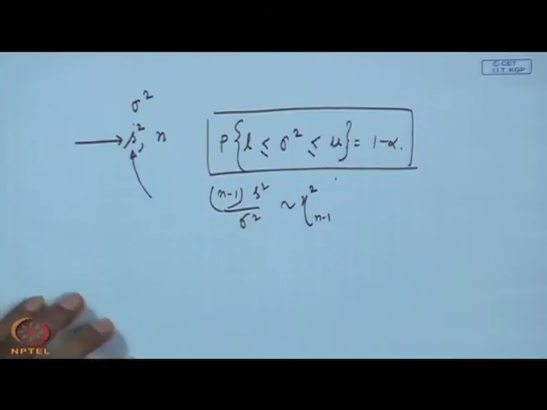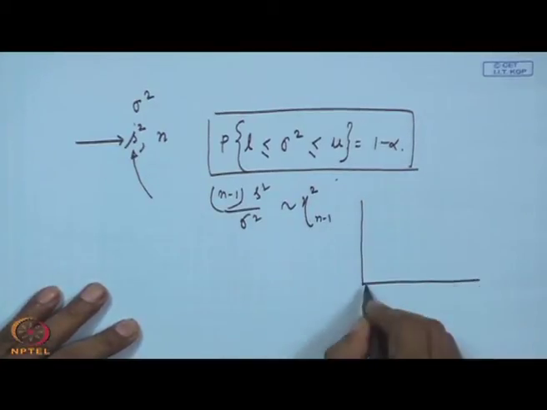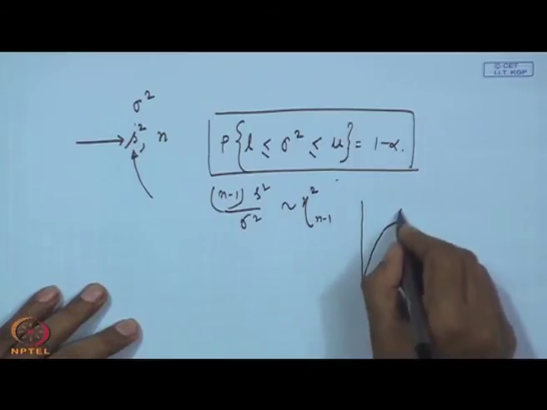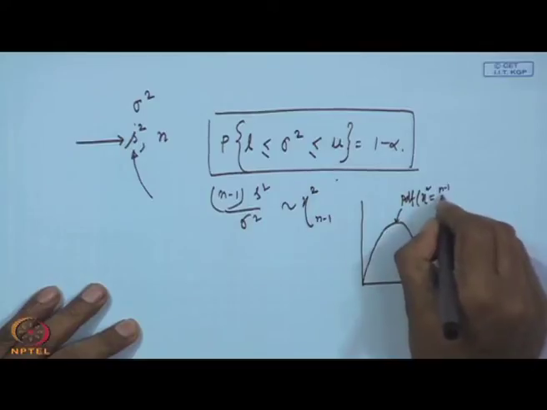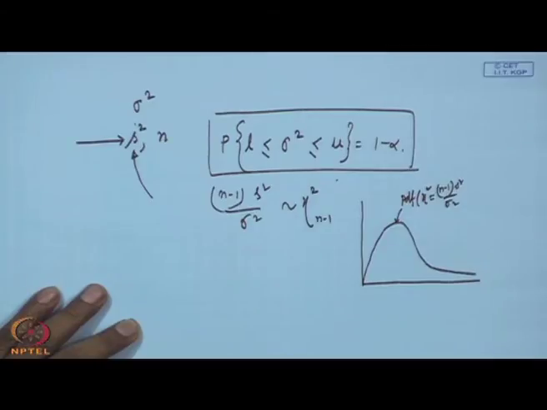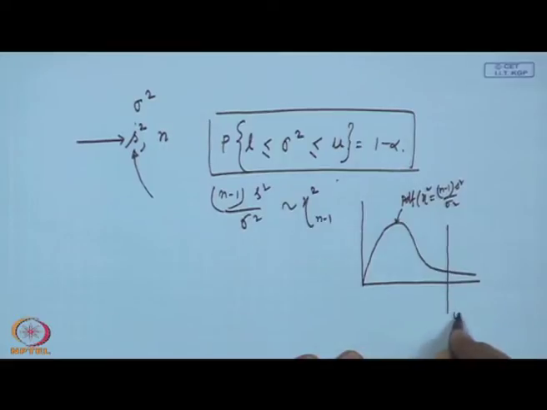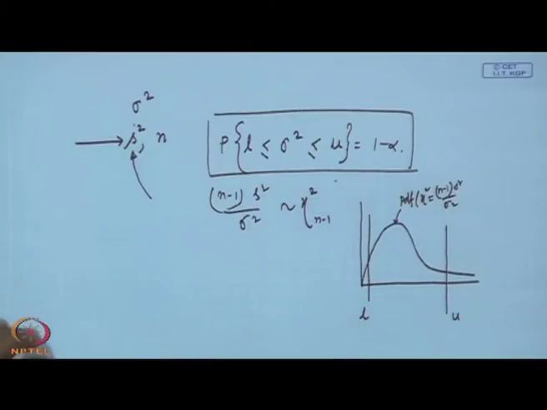You know the chi-square distribution, because we have seen it depends on degrees of freedom, so it will be of a different shape. Maybe this is the chi-square distribution, and this one is the PDF of chi-square, which in this case is n minus 1 A square by sigma square, and you want to find out the upper value, that is U, and a lower value, that is L, for n minus 1 S square by sigma square.